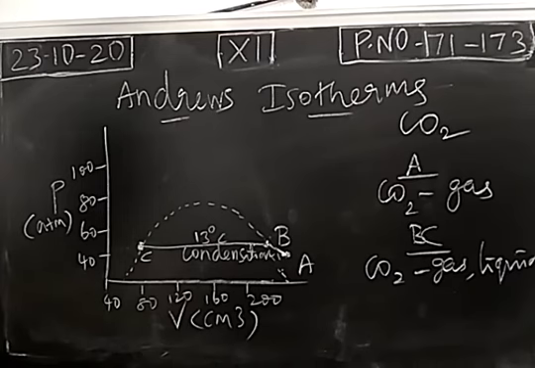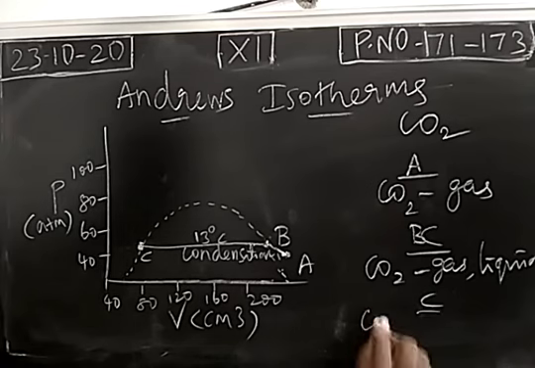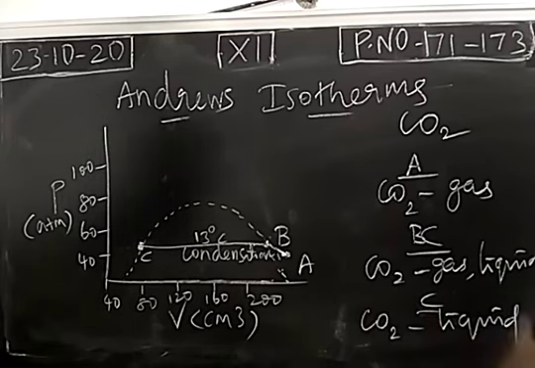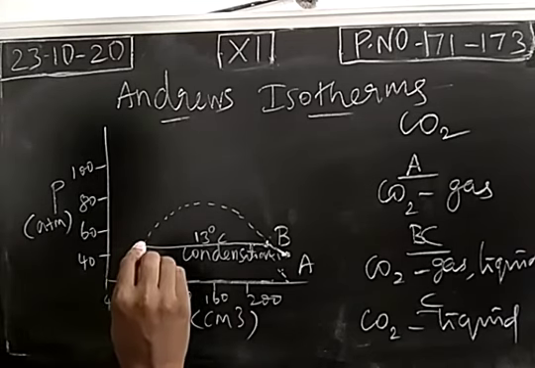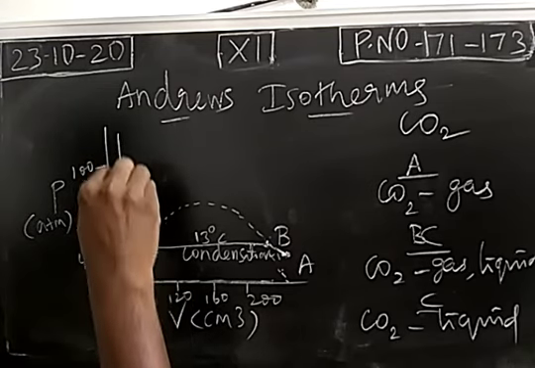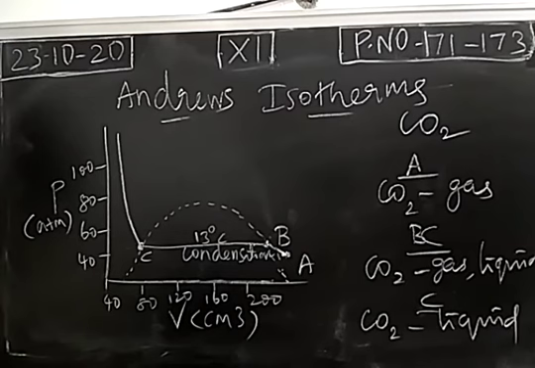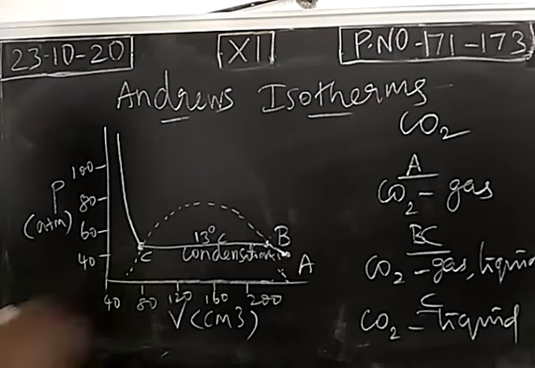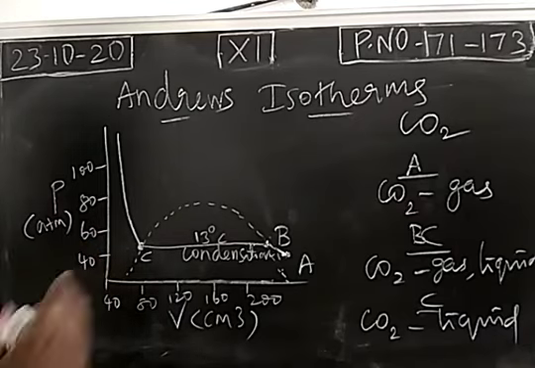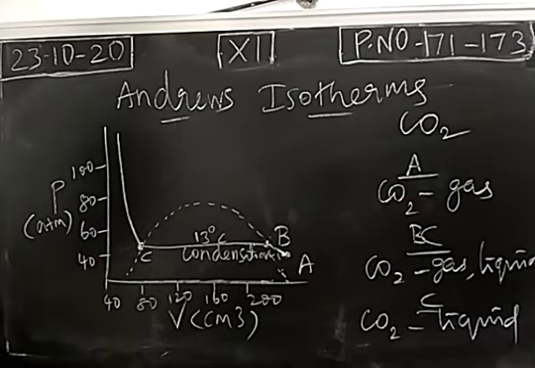After reaching the point C, carbon dioxide is completely converted into liquid. So after reaching point C, even when you increase the pressure, volume will be constant, because liquid will have a definite volume. Solid and liquid have definite volume. Gas does not have definite volume. So at point C, carbon dioxide becomes liquid, and even when you increase pressure, volume will be constant, because liquid has a definite volume.